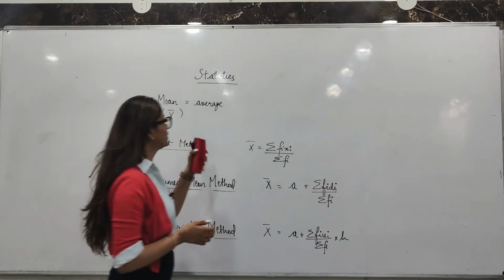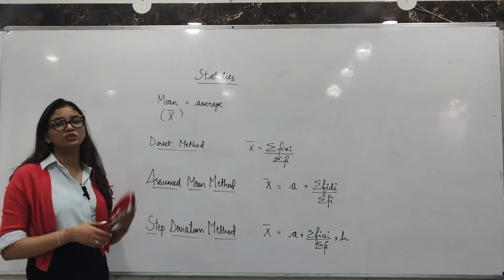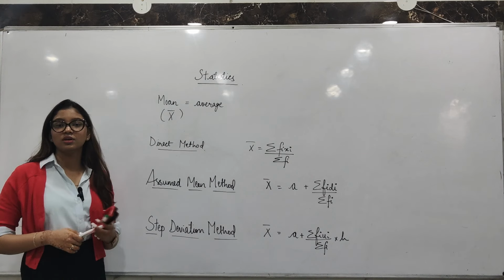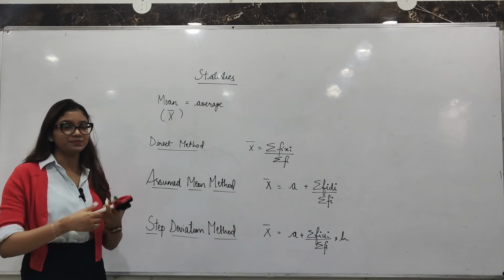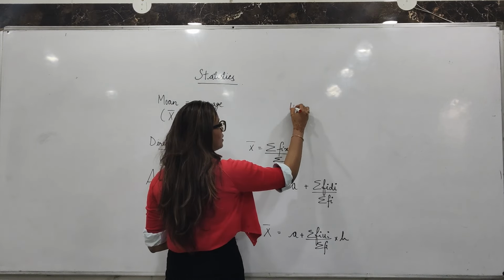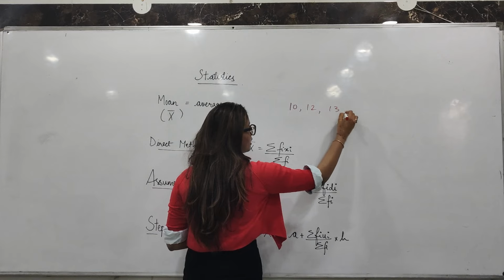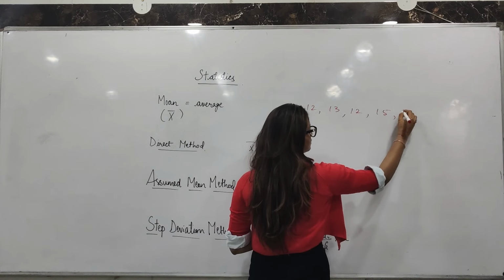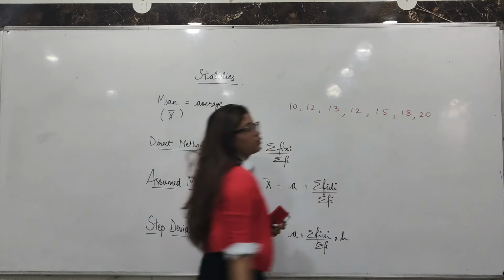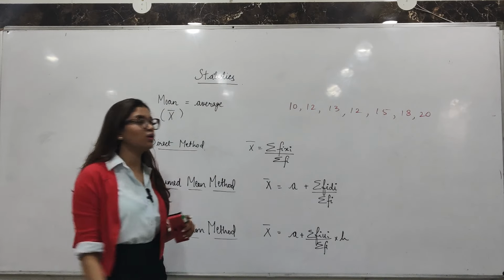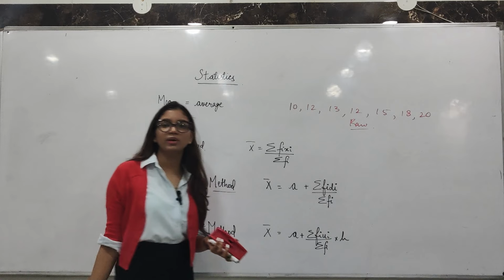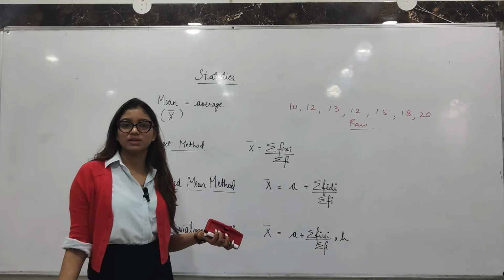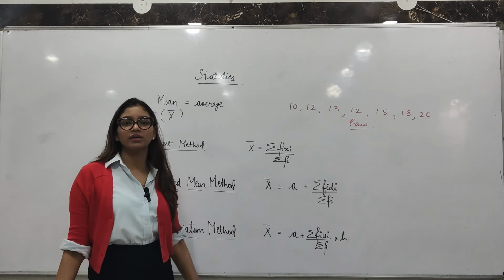So starting with mean. Mean is also known as the average. And what is the average? Average is the midpoint of something. Now let's see. For example, हमारा data है. Okay, this is raw data. This is called raw data. And why raw? Because it is not grouped into anything. It is not represented as a table. So this is called raw data.